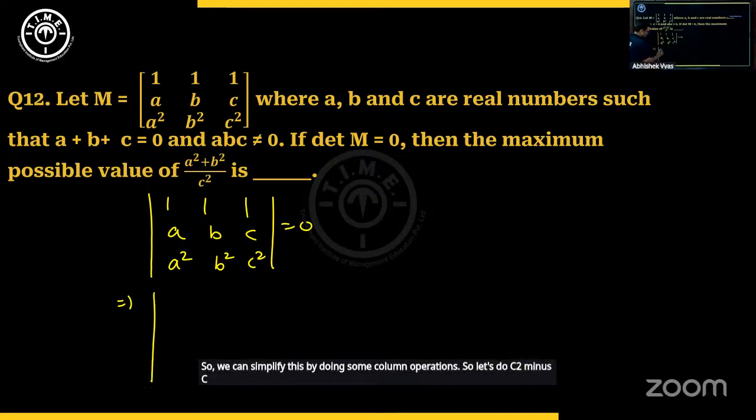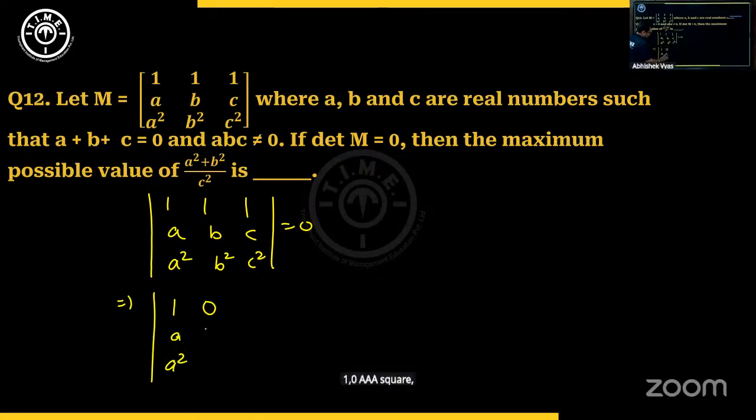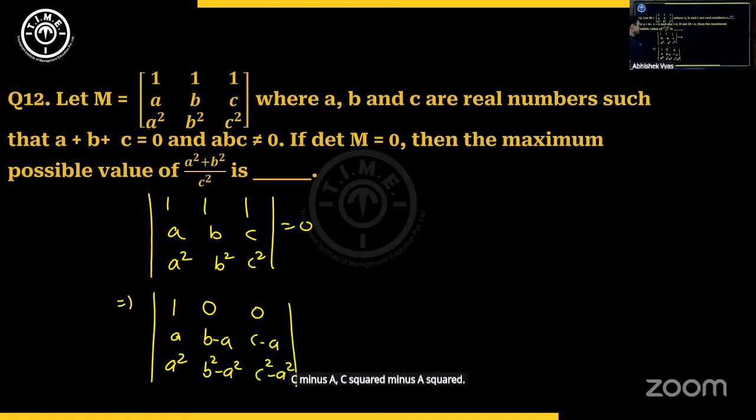So when I do that, 1, 0, A square, B minus A, B square minus A square. Let's apply C3 minus C1 also. So it will be 0, C minus A, C square minus A square. Out of this, we can take B minus A common. Out of this, we can take C minus A common because this is B minus A into B plus A.